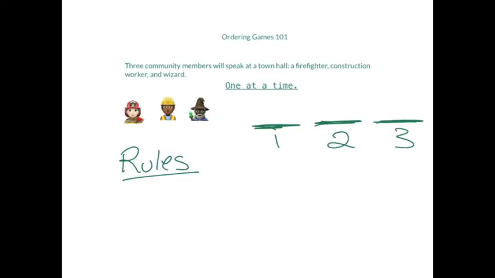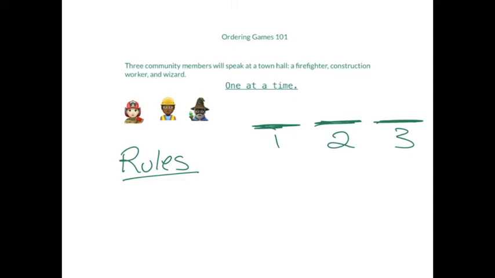So 3 community members will speak at a town hall, a firefighter, construction worker, and wizard. And they're going to speak one at a time, and that's the important part. The one at a time tells us what kind of game this is, that we're going to put 3 community members in order of 1, 2, and 3. So we're going to need to draw a game board with 3 spaces like that, 1, 2, and 3.